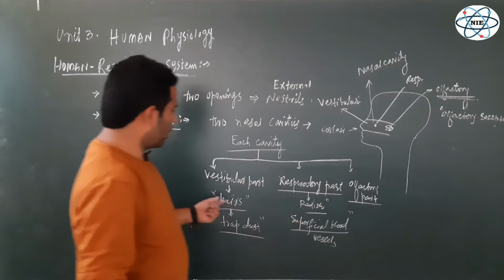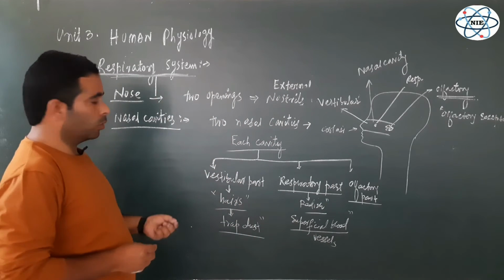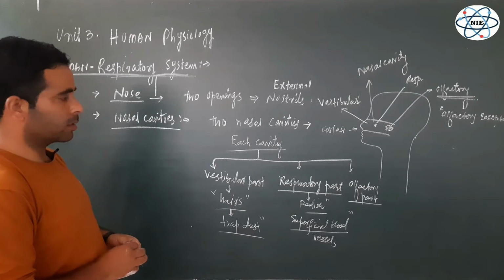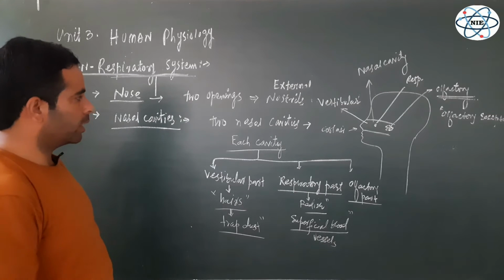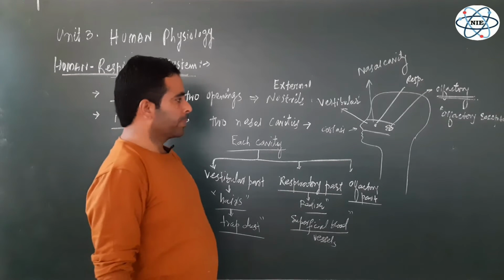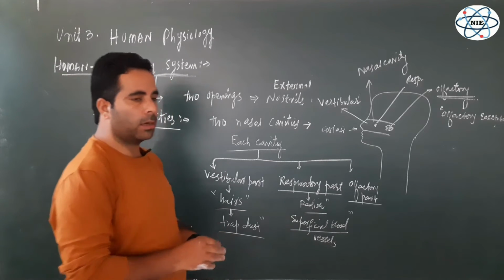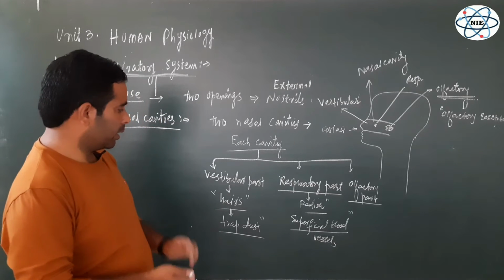So this is all about the nasal cavity. I started the respiratory system of human beings with the nose, with two openings called nostrils, or external nostrils, which open into the nasal cavities. There are two nasal cavities separated by a nasal septum, which is cartilaginous anteriorly and posteriorly supported by some bones. And in each nasal cavity there are three parts.